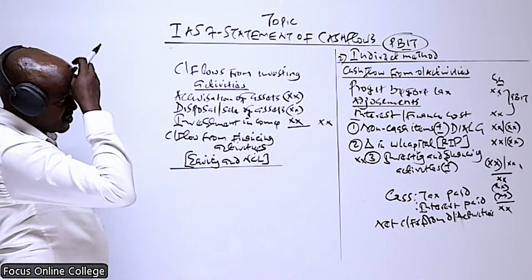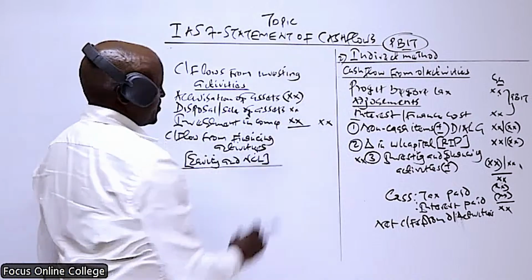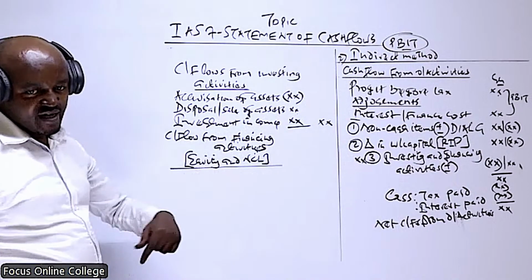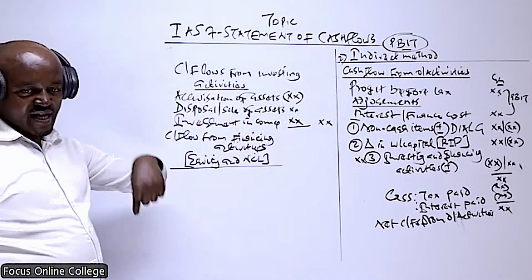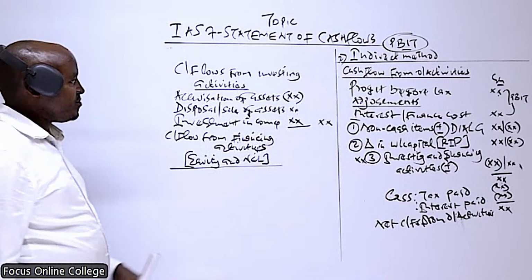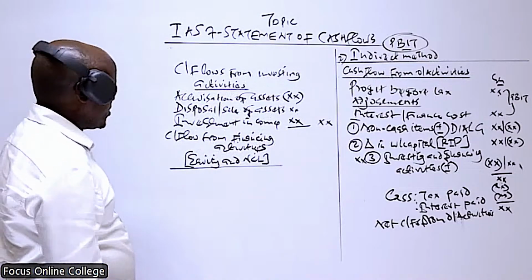Yes, disposal of assets, sorry, this one should be positive, because once we sell an asset, we receive money. Money received is a cash inflow. Investment income, we receive money, is a cash inflow. We buy an asset, it is a cash outflow, and should be recorded as a negative.